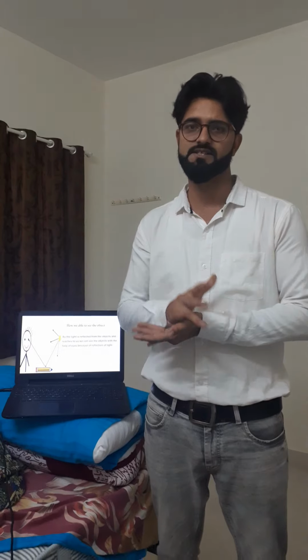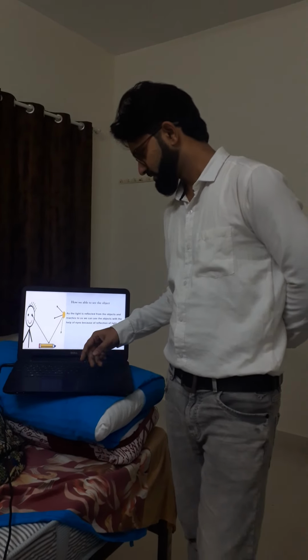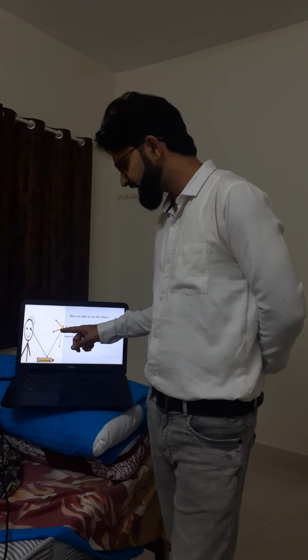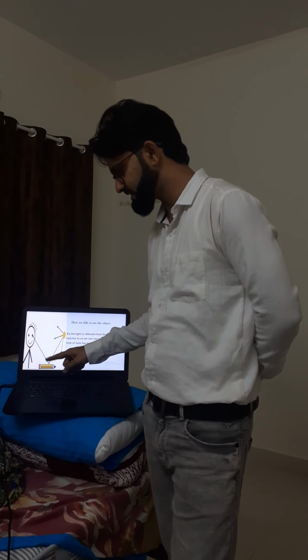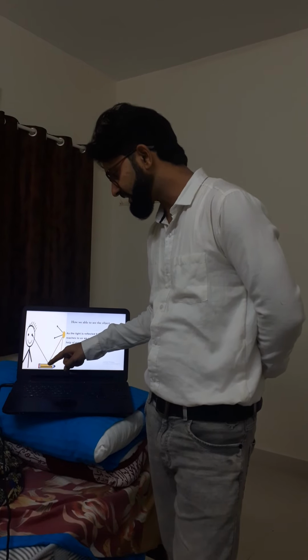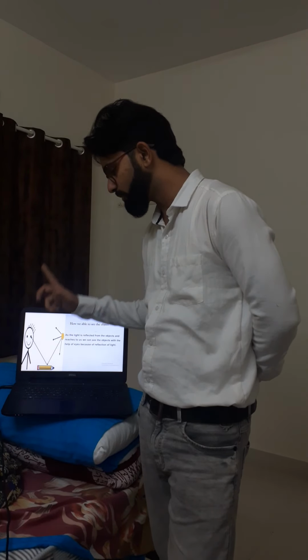Now, one question arises in my mind. Why are we only able to see objects during daytime, but not during night? Why? Which phenomenon is working behind this? Now, let's have a look at this diagram. As we can see, sun rays are coming and get incident over this pencil. It gets reflected and enters into the human eye.